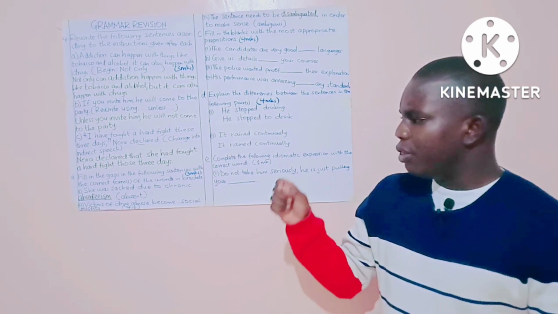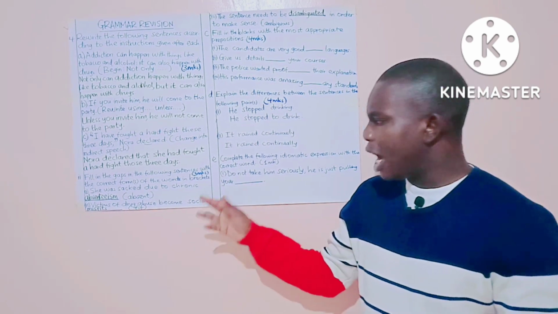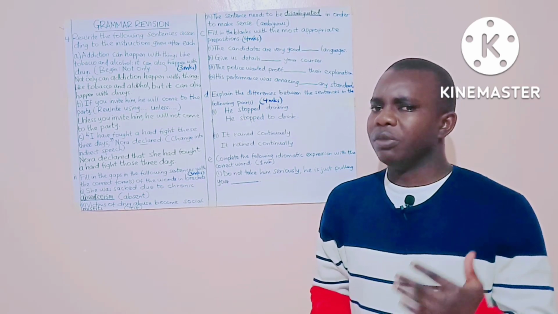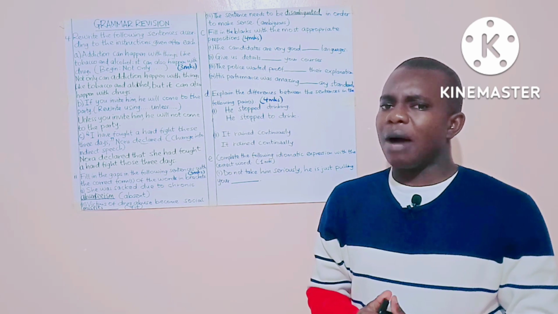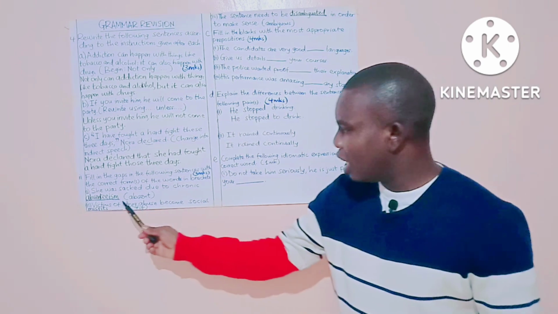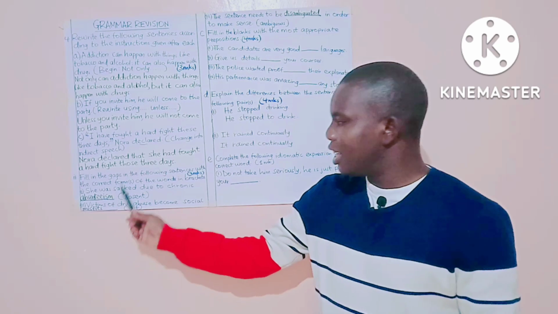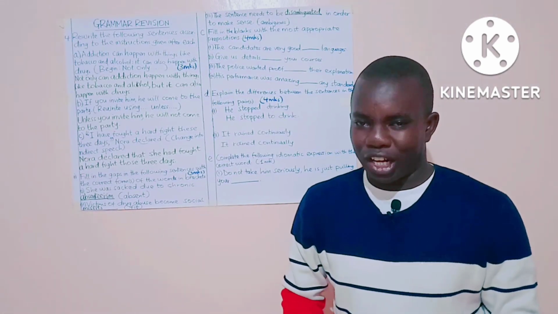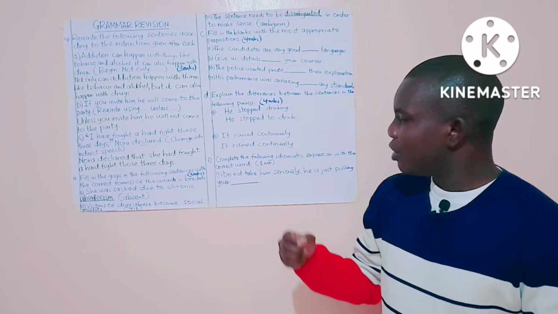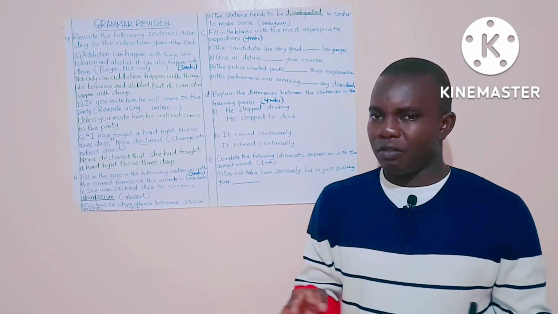So the question tests on how you can derive the noun from the adjective absent, and the noun from the adjective absent is absenteeism. So you must also check on the spelling, like absent, after absent there is W-E-I-S-M. That is the correct spelling for absenteeism.